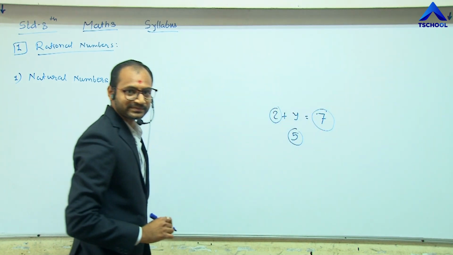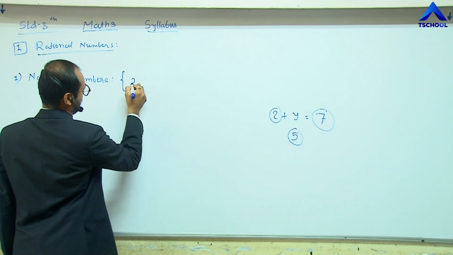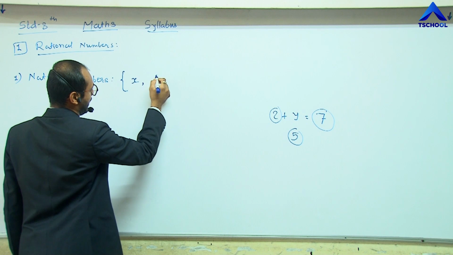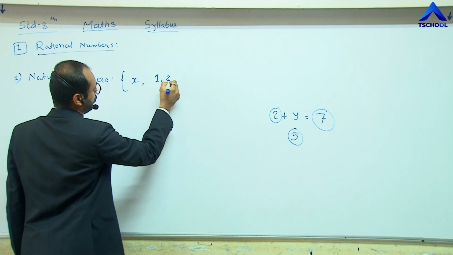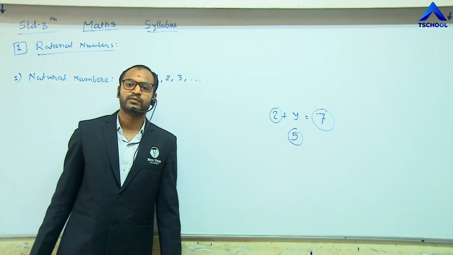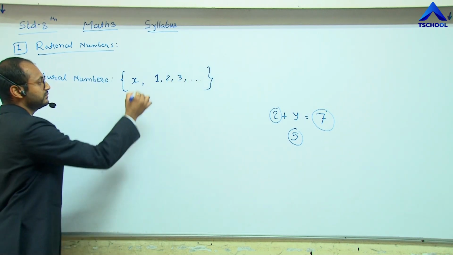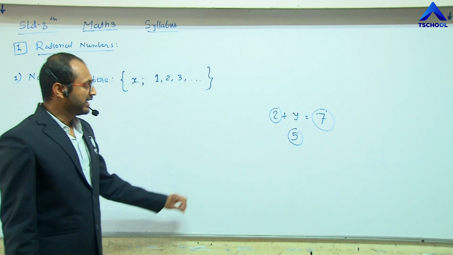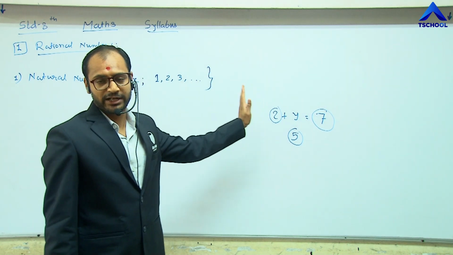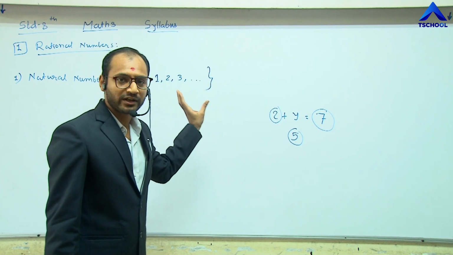So these are all natural numbers. Natural numbers are the set of numbers x where x starts from 1, 2, 3 up to infinity. This is the set of natural numbers. The natural numbers start from 1 and move positively, that means 1, 2, 3 in ascending order. So these are all called natural numbers.